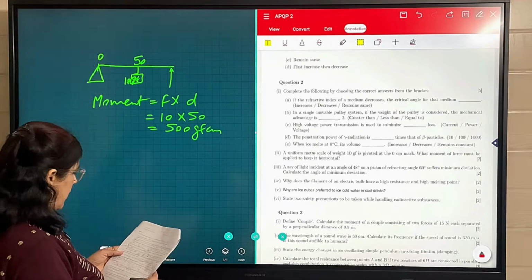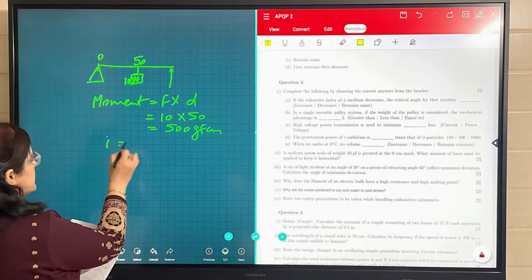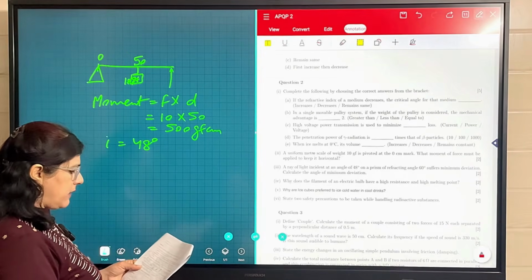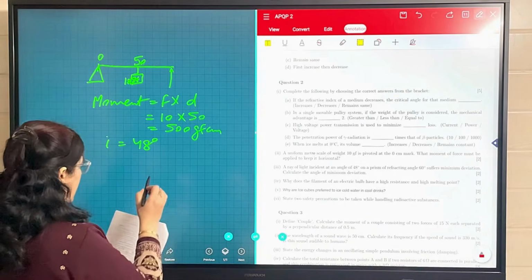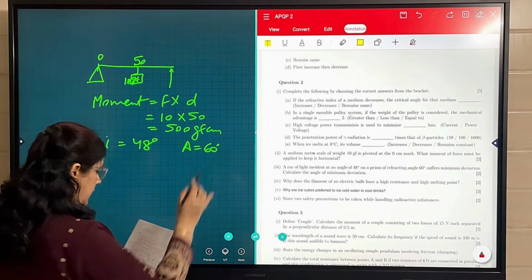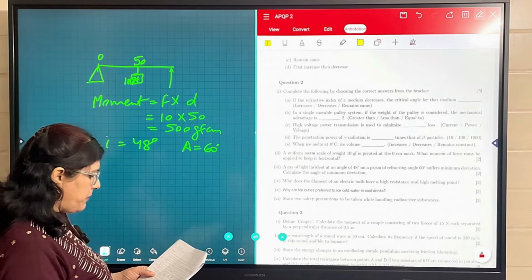Now next: a ray of light incident at an angle of 48 degrees. So the angle of incidence is given as 48 degrees on a prism of refractive angle 60 degrees. So angle A is given as 60 degrees. It suffers minimum deviation. Calculate the angle of minimum deviation.